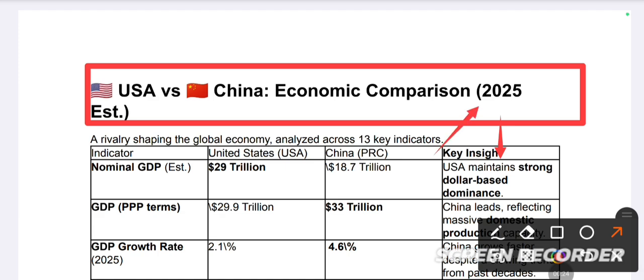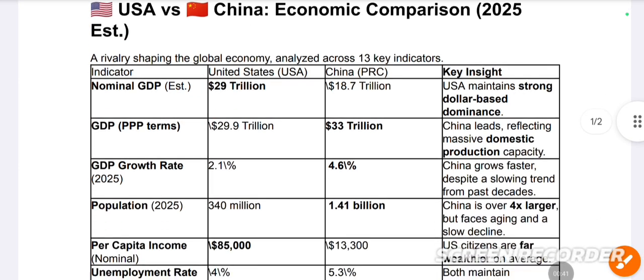First, a rivalry has been shaping the global economy, analyzed through 13 indicators. So in this video, I'm discussing these 13 indicators with you. There are 13 parameters and indicators for the comparison in this video. Let's discuss with me. First of all, we can see nominal GDP.